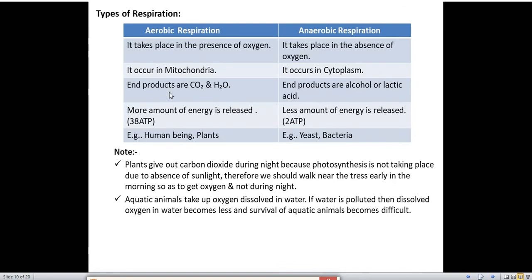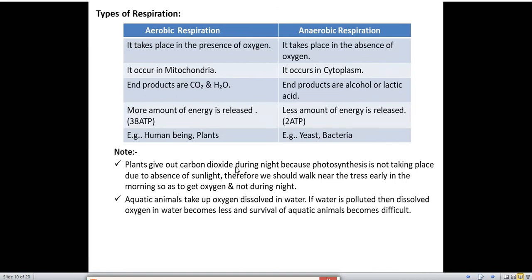End products of aerobic respiration are carbon dioxide and water. End products of anaerobic respiration are alcohol or lactic acid. More energy is released in aerobic respiration, approximately 38 ATP, and in anaerobic respiration less energy is released, 2 ATP only. Aerobic respiration will take place in human beings and plants, and anaerobic respiration will take place in yeast and bacteria. These are the important differences between aerobic and anaerobic respiration. You can write these differences and you can get nice marks in your exams.